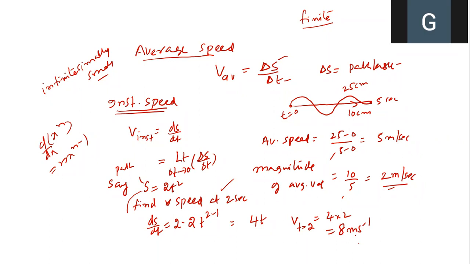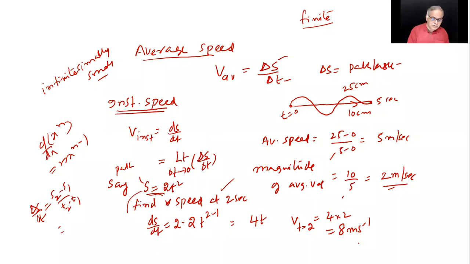But for the same thing, if you want to find out average velocity, what will you do? Delta s by delta t equals s2 minus s1 by t2 minus t1. S2 at 2 seconds, what will that be? 2 into 2 squared, that is 4. Minus S1, t equals 0 in the beginning, so 4 minus 0 by,